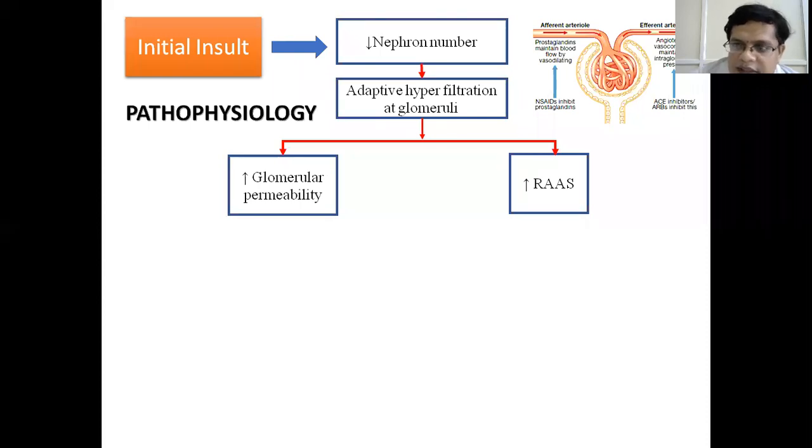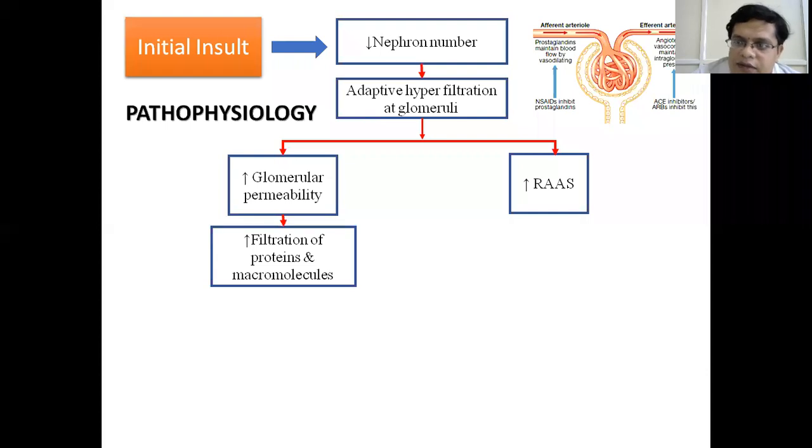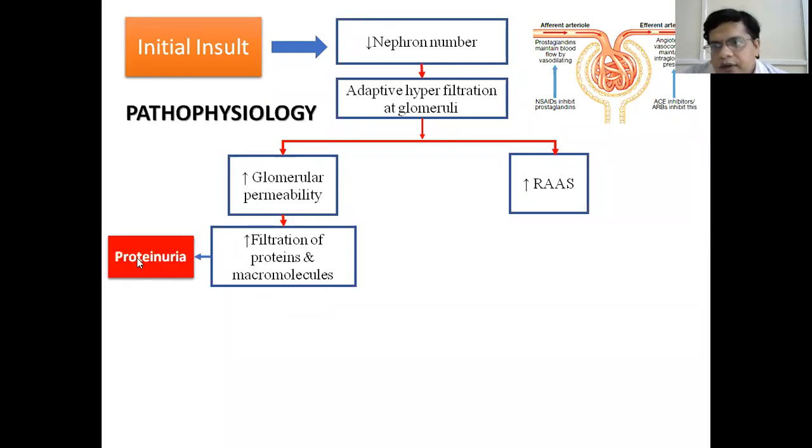But when certain stages reach, these adaptive mechanisms become harmful to the kidney. So with increased glomerular permeability, all the proteins which are not filtered previously are filtered and reach the tubules, and also the macromolecules and the hormones which are not filtered previously reach the tubules. So this leads to increase in the protein in the urine. So this leads to proteinuria.